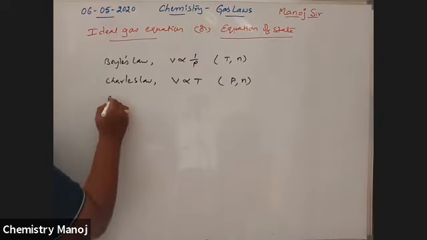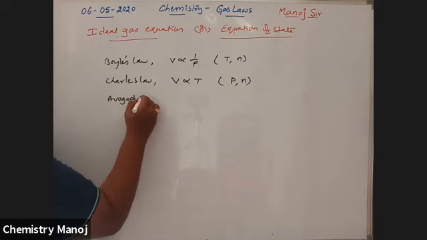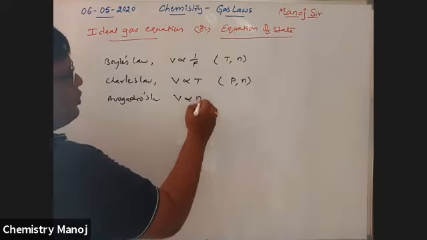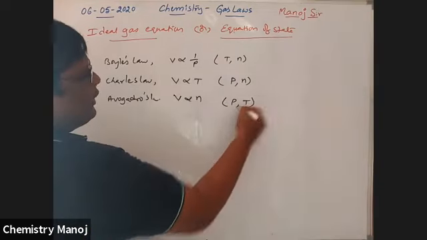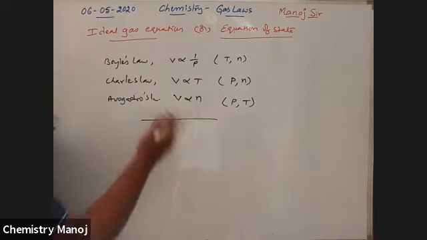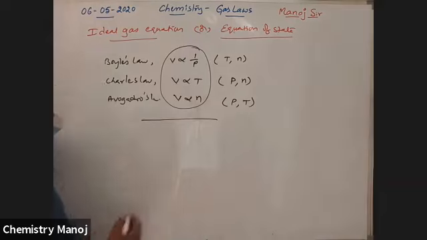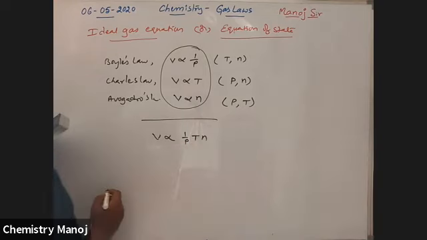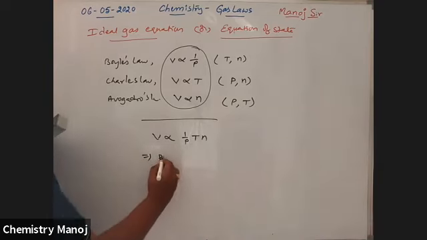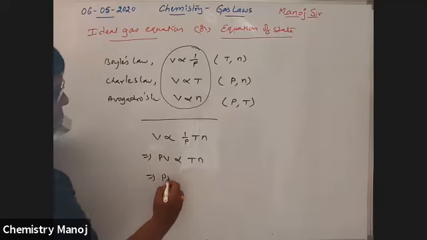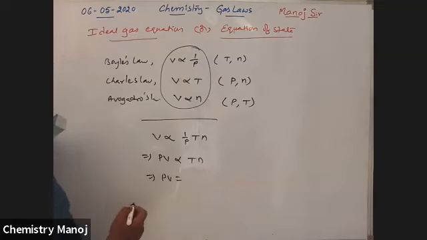Next, according to Avogadro's law, V is directly proportional to n at constant P and T. By combining all these laws, V is proportional to 1 by P, T and n. That implies PV is proportional to nT, and that implies PV is equal to the proportionality constant times nT.